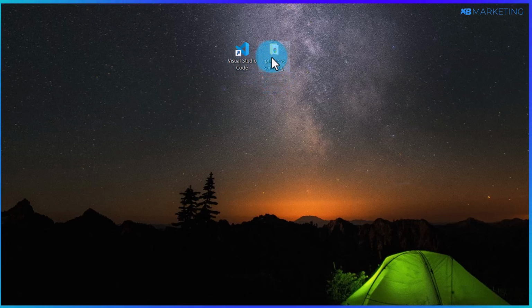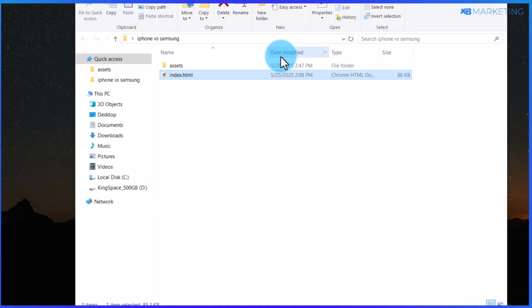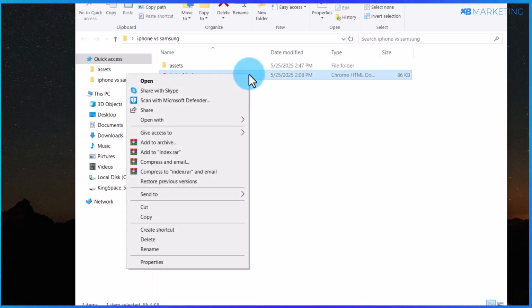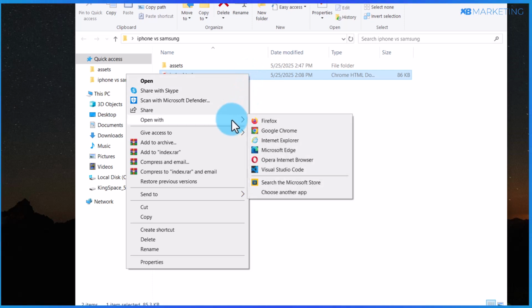And once you install it on your PC, as you can see, you are going to see it on your desktop right here. So the next thing you want to do, like I said earlier, is click on the link in the description to get the landing page. Okay, so once you download the landing page, all you need to do is to open it. Then you want to come over to the index file and right click. Then once you right click on this, you want to go over to where it says open with and open this with Visual Studio Code.